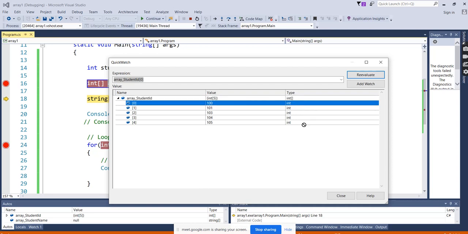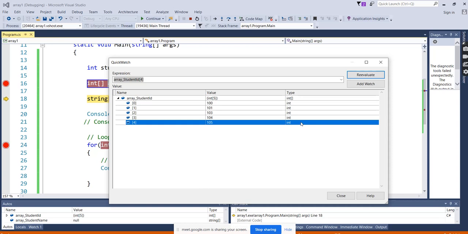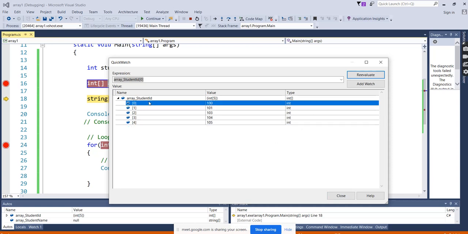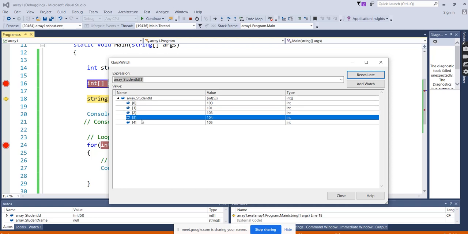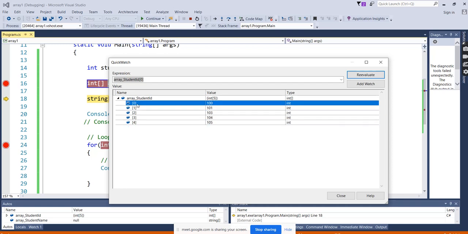Here itself, if there is any dynamic error you are going to get, you can identify it. For example, if you send an integer here, it shows integer, but if you assume it should be a string and you mentioned integer, then the error is in the data type. So you can identify it here itself. And also you can see how these are stored internally. Array name, index 0, 1, 2, 3, 4. What value is stored at index 0?